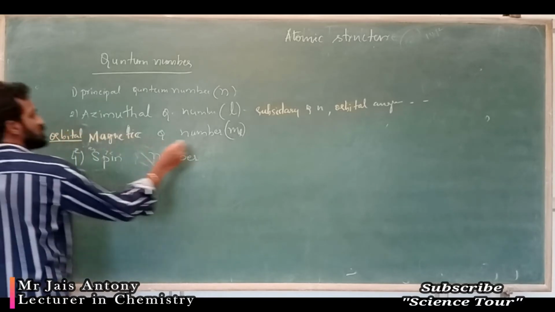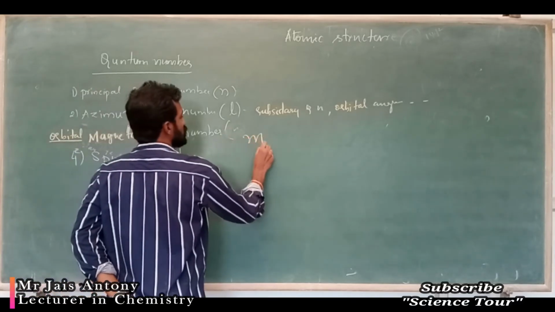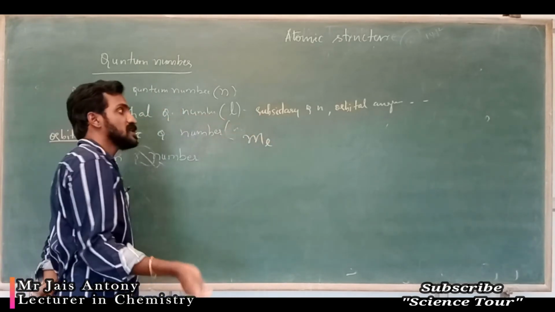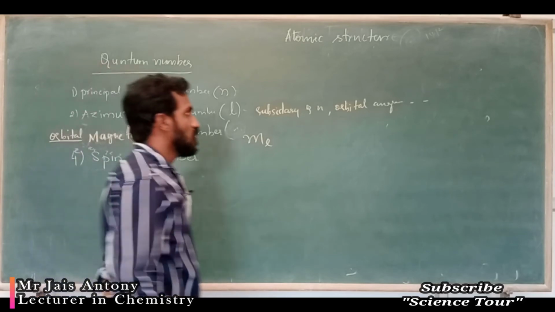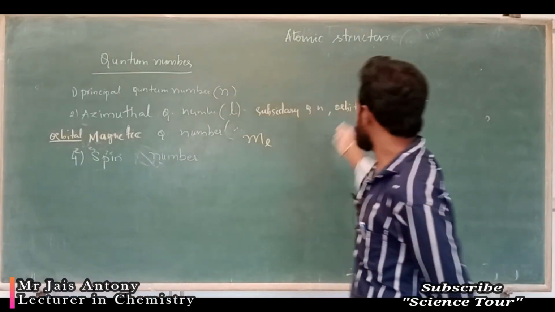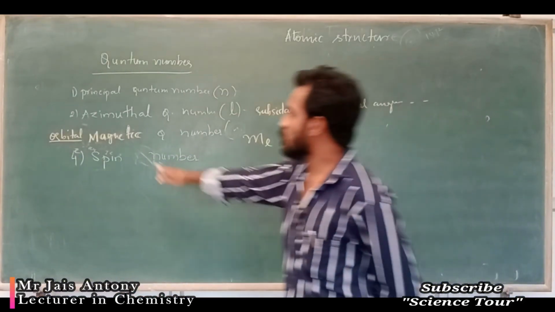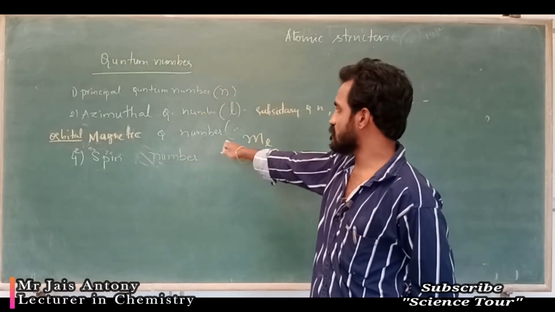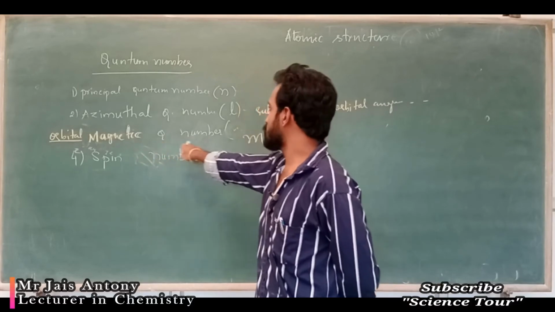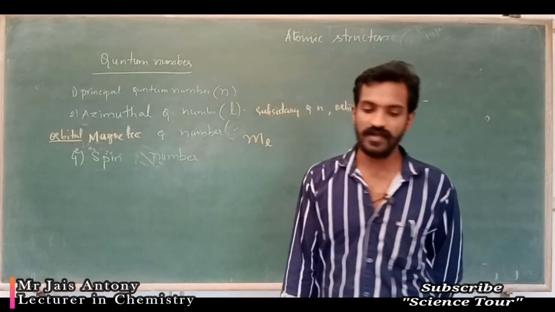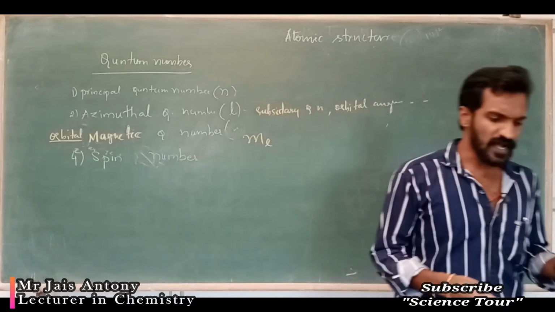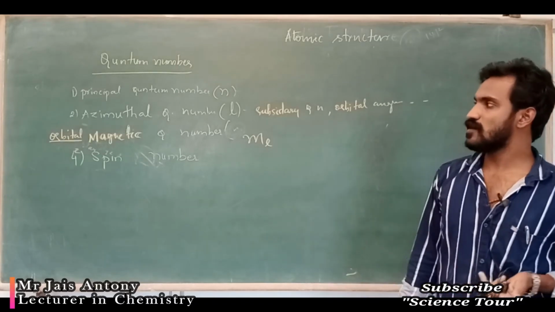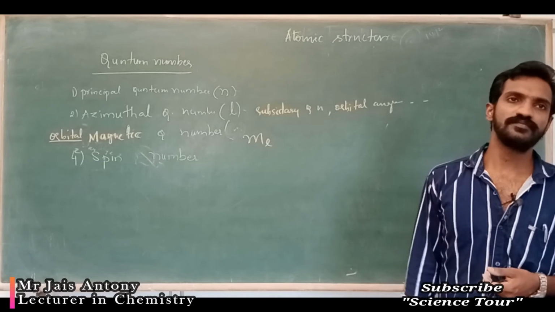It is represented by ml. In short, you can call it the magnetic quantum number, magnetic orbital quantum number or orbital magnetic quantum number, ml.